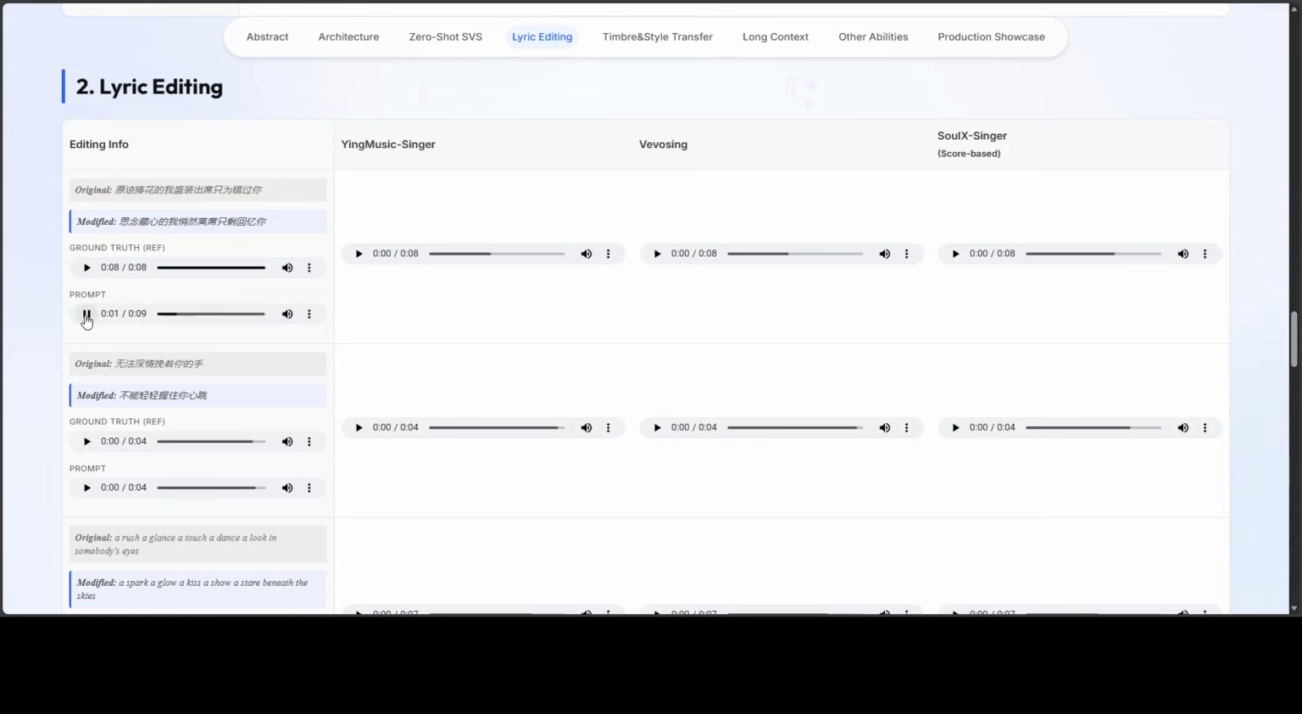So this is a reference and prompt. And let's see how it has done with score based with the MIDI file.